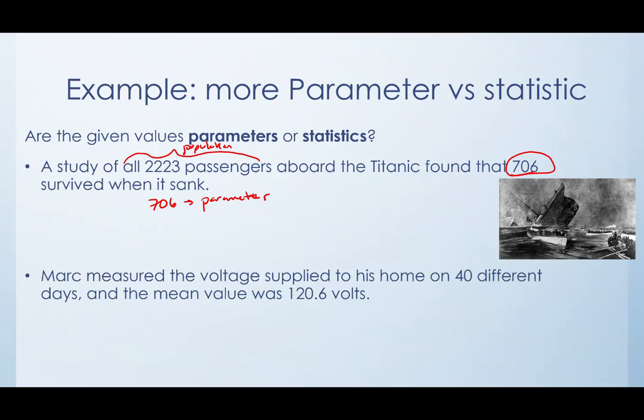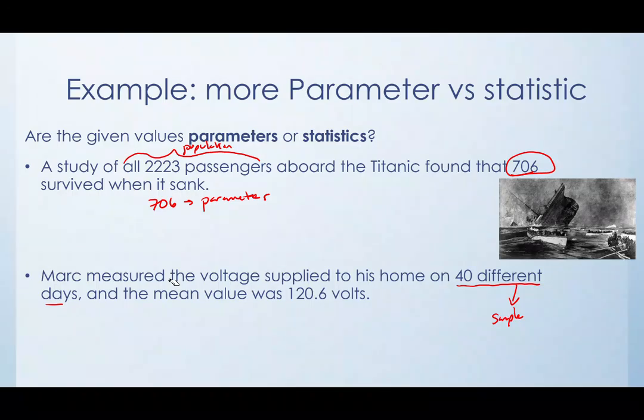All right, so this one, Mark measures the voltage supplied to his home on 40 different days, and the mean value was 120.6 volts. So we have here 40 different days. So this is our sample, right? And we're collecting information from that sample.